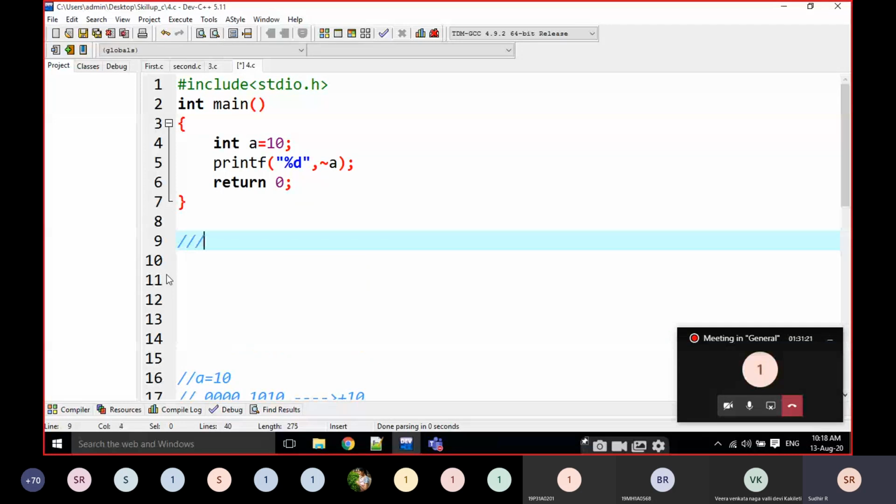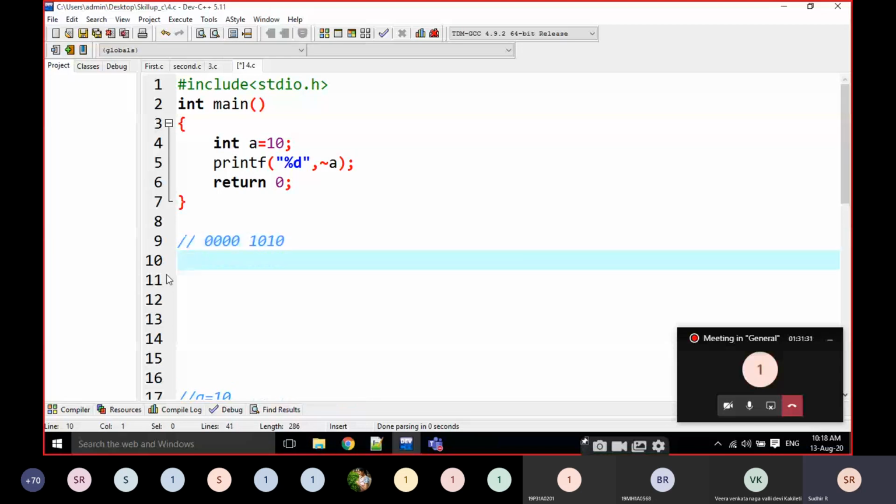For example, I am going to write here, what is the binary value for 10? I am going to write it in an 8-bit representation. How does the bitwise NOT operation work? If it is 0, it is converted to 1. That's it, nothing else. Then what is the output here? 0 becomes 1, 1 becomes 0. It is going to convert 0 into 1 and 1 into 0.